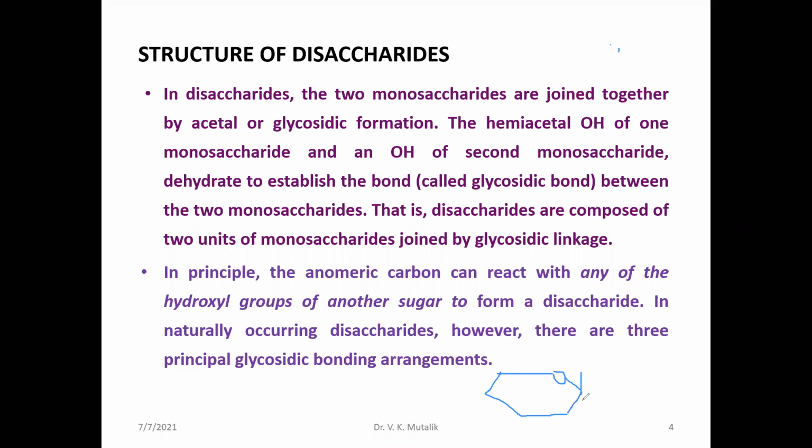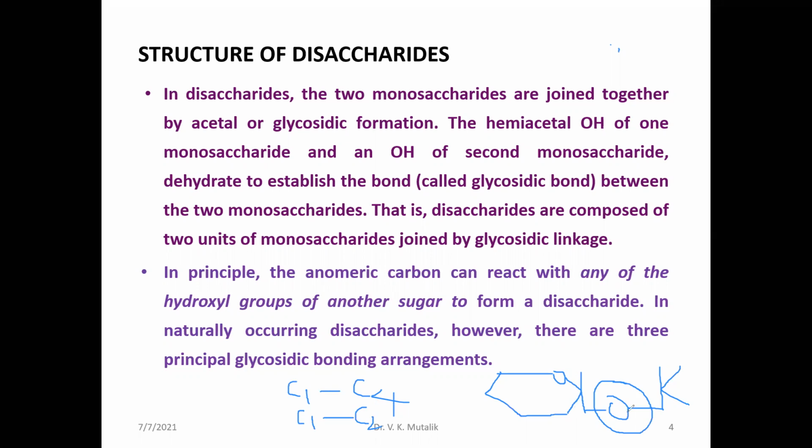This is the first carbon atom. If the OH group is below the plane, you will find an oxygen linkage to another monosaccharide unit. This linkage may be through C1 to C4, or between C1 of a pyranose ring to C2 of a furanose ring in the case of fructose. This kind of linkage is called a glycosidic linkage.